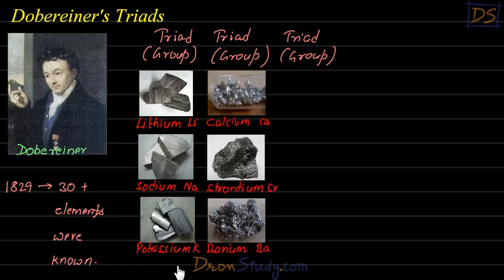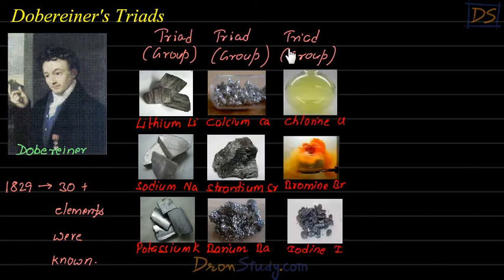Then, students, in the second triad or the second group, he kept these three elements: calcium, strontium, and barium. You need to remember all these three. Then in the third and last triad that he made, he kept chlorine, bromine, and iodine. These three elements.